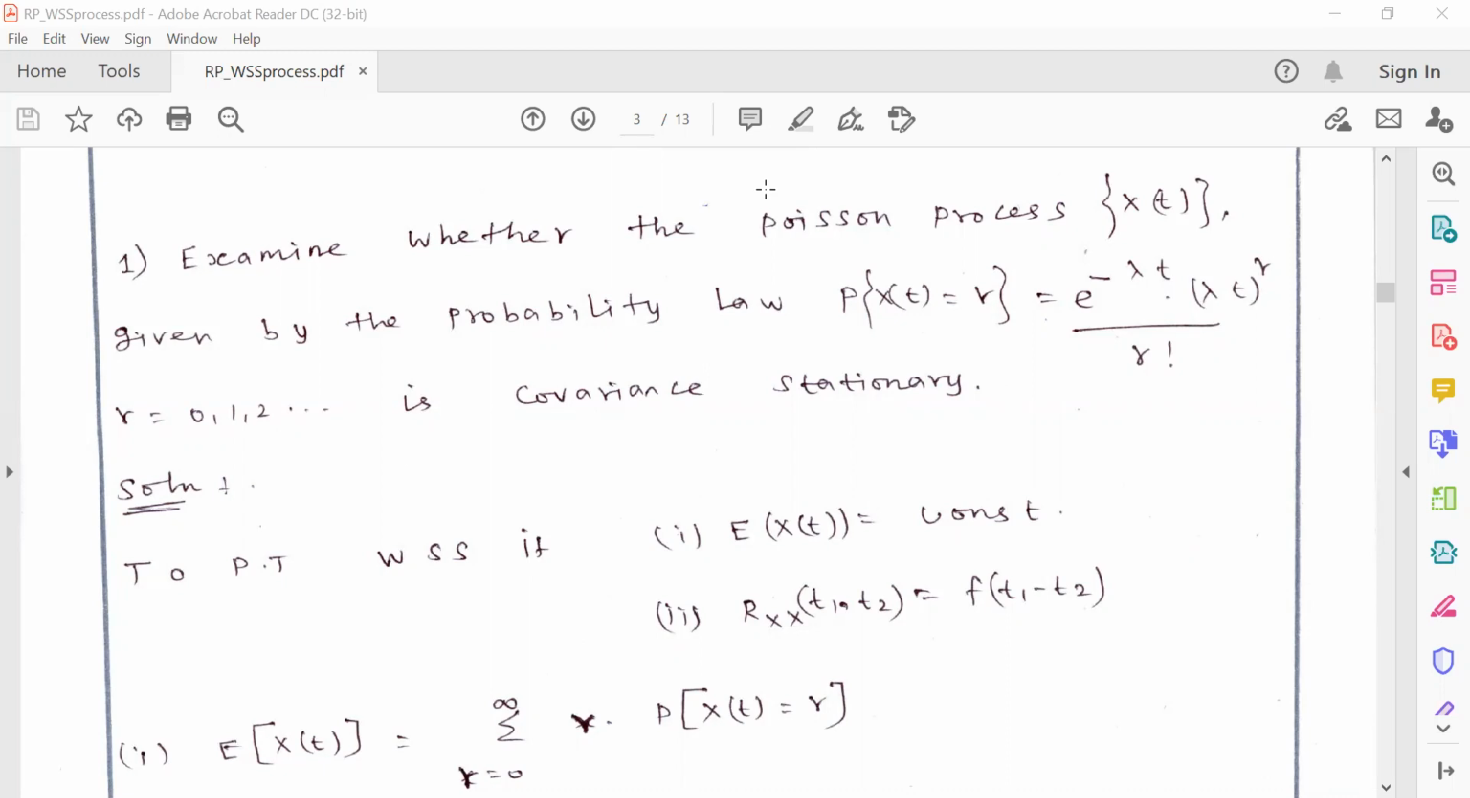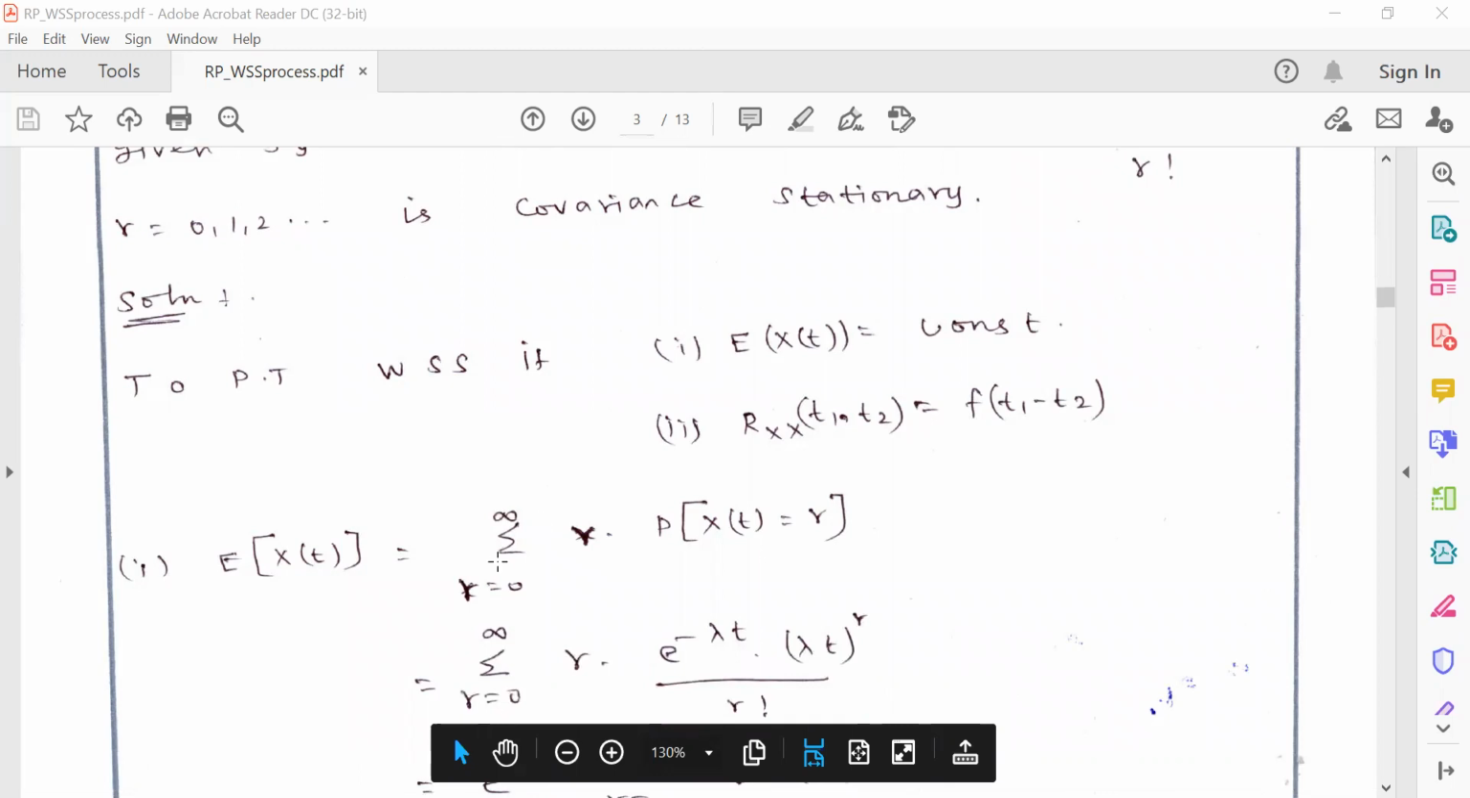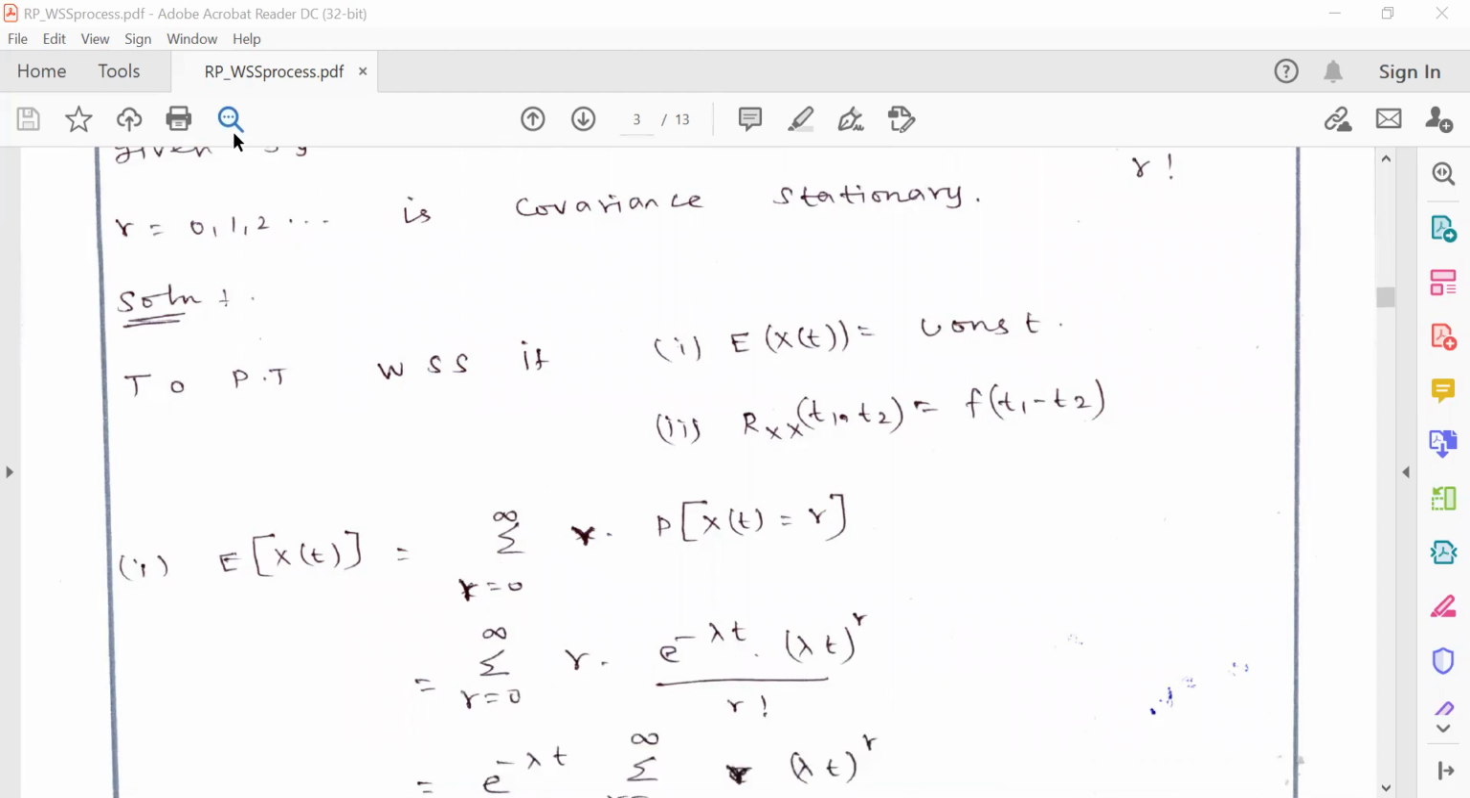First condition, E[X(t)], the mean of a random process, is equal to a constant. The second condition, Rxx(t1, t2) = f(t1 - t2). That is, the autocorrelation should be a function of t1 minus t2. So first I am going to find the expectation of X(t). Here the given random process is a discrete random process, so we use the summation from r = 0 to infinity. Here the variable is r.